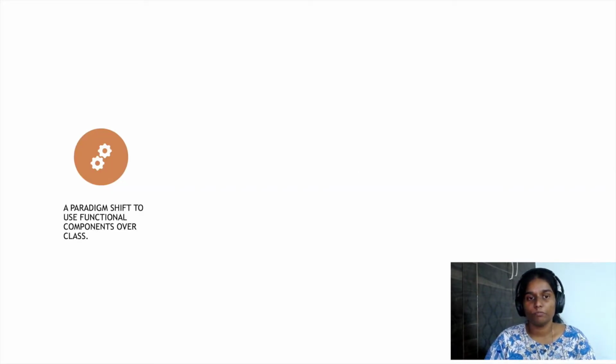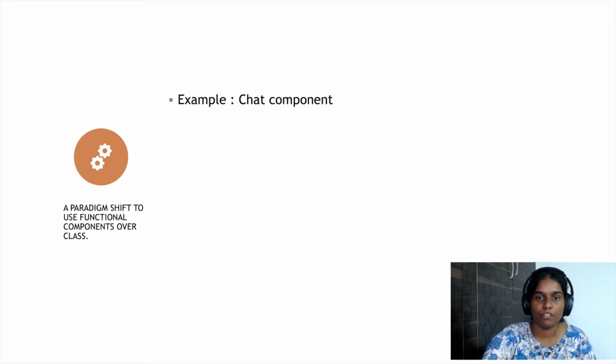The first and foremost is a paradigm shift to use functional components over classes. Prior to React 16, the only way to define your UI components was to write a class component by extending the React.Component class, and that's pretty much how we used to do it. For someone coming from an object-oriented background, this might seem totally natural and fine, but you can actually simplify it much further. Let's see how by using a simple example.